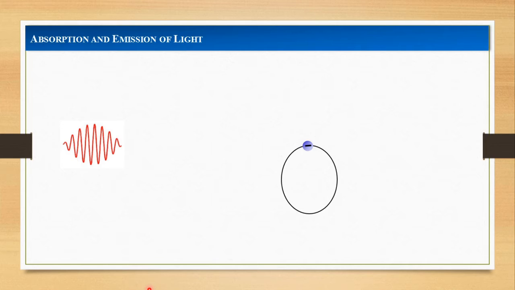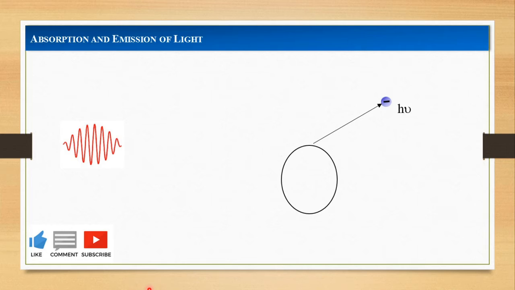In the emission event, light of frequency nu is emitted by an atom. Here, an energy h nu is transferred from the atom to the light. So, we can say that absorption and emission of photons is done by the atom.